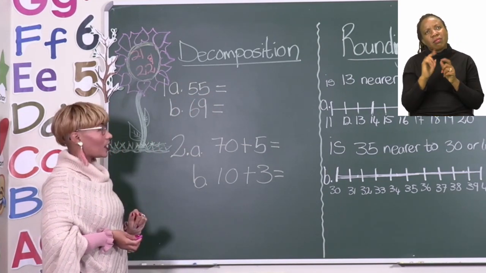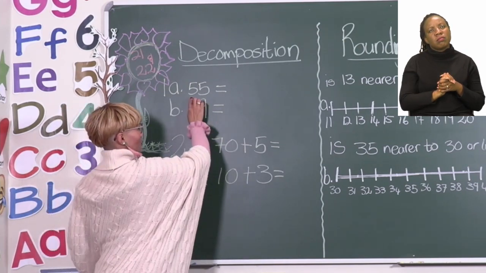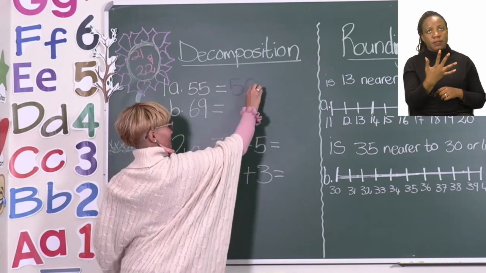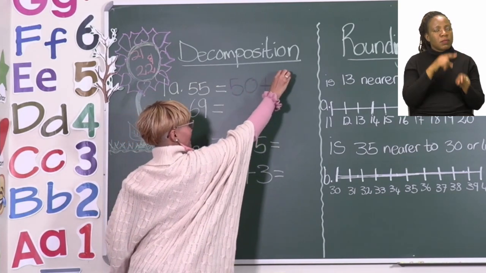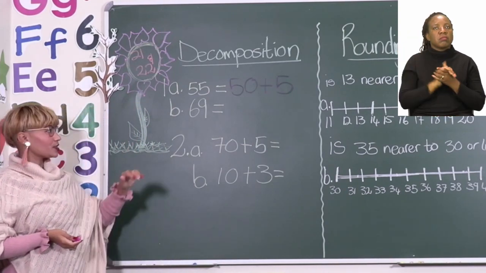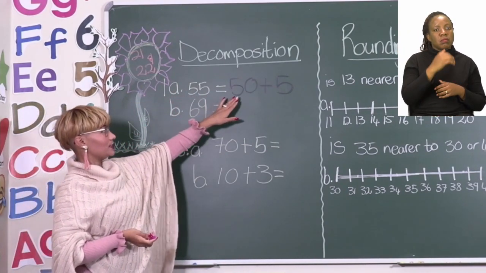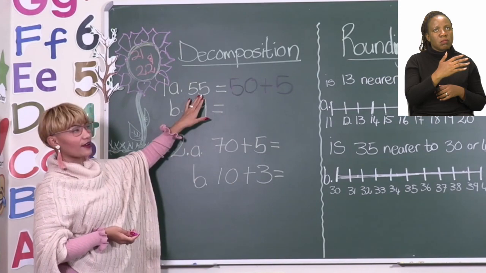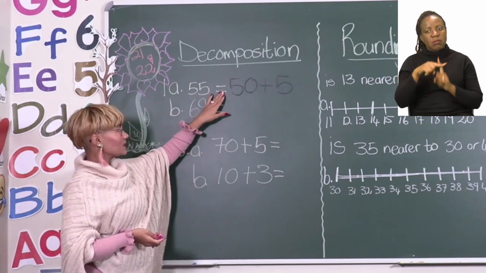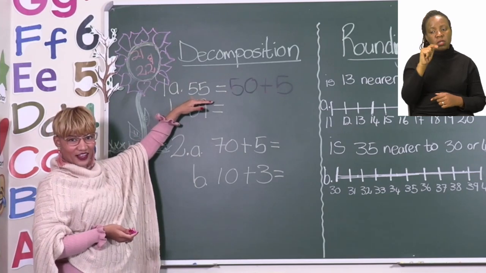I'm going to write it down for you. So we have 55, so we say 50 plus 5. So 50 tens plus 5 units equals 55.